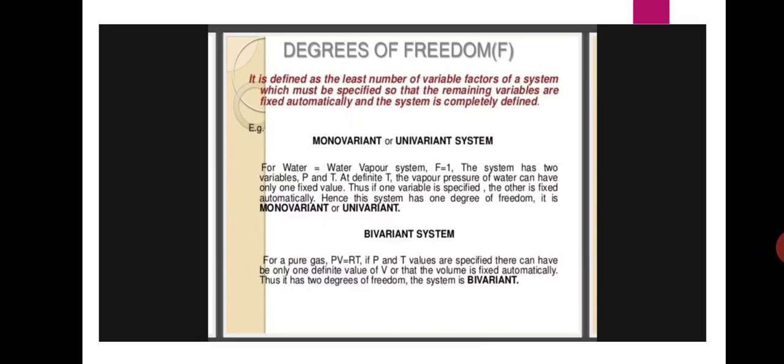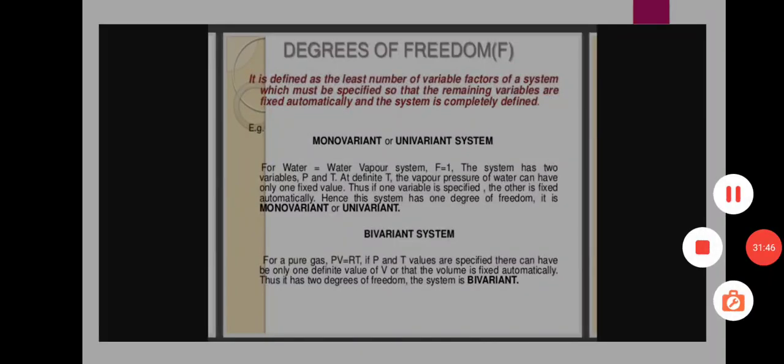Okay, a bivariant system means, for a pure gas, the ideal gas equation is PV equals RT. If pressure and temperature values are specified, there can be only one definite value of V, or the volume is fixed automatically. Thus, it has two degrees of freedom. The system is bivariant. Okay, this is the degrees of freedom.